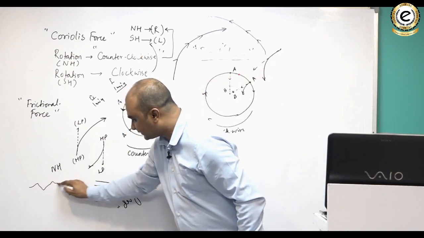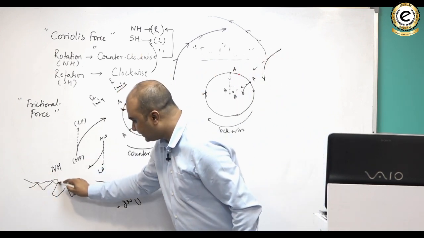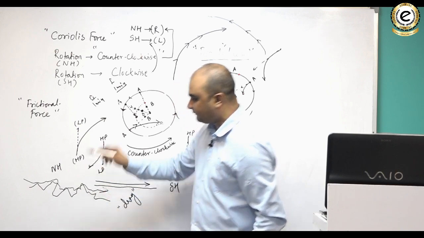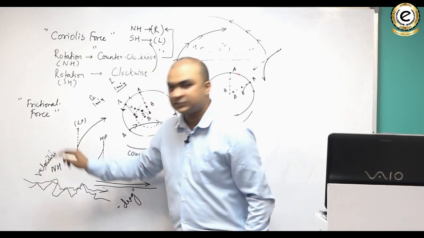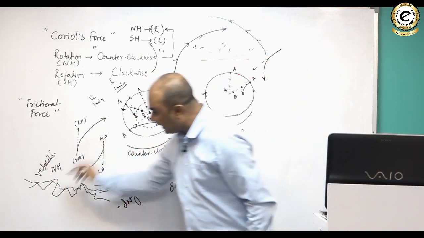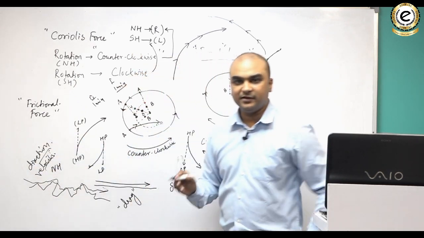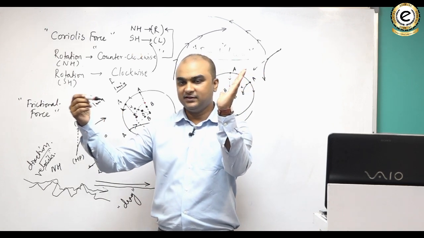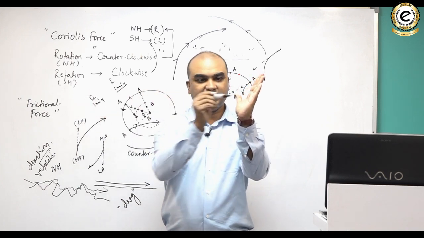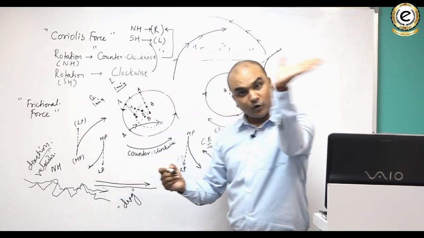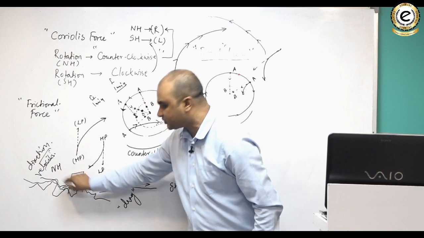Whereas if this is the surface, suppose this is how the surface is, and you know the earth's surface can be uneven, you can understand that there would be a lot of obstruction and a lot of friction. Friction can reduce the velocity or speed of the moving wind. Friction can also change the direction of the moving wind. Suppose एक mountain आ गया ऐसे, and if the wind is blowing like this, it can go like this now. So there is change in direction as well of the wind. Why? Because of the obstruction of the natural or man-made feature. जैसे buildings भी हो सकती हैं, they can also obstruct the air.